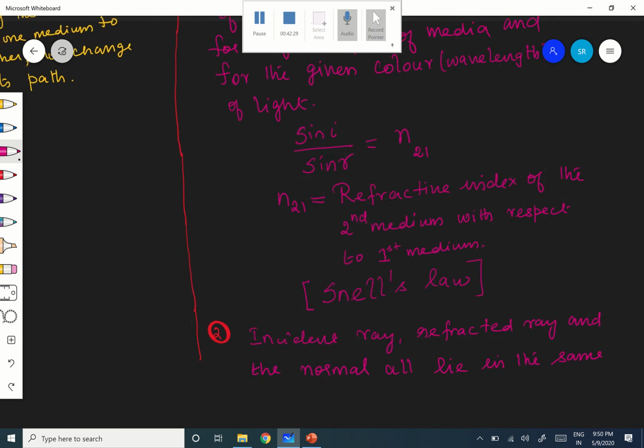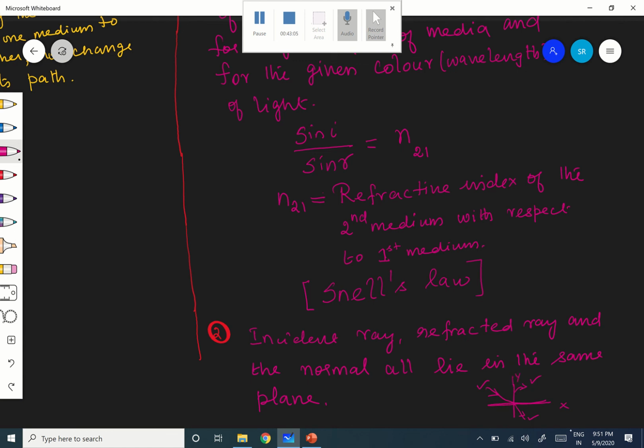Last time I think I told you. Here this is the incident ray, and this is the refracted ray, going from rarer to denser, and this is the normal. All of them lie in the same plane. Same plane means, like the graph you would have drawn, x direction and this is y.